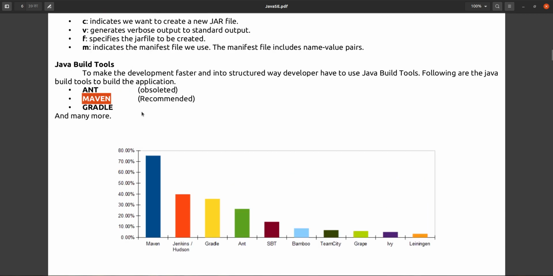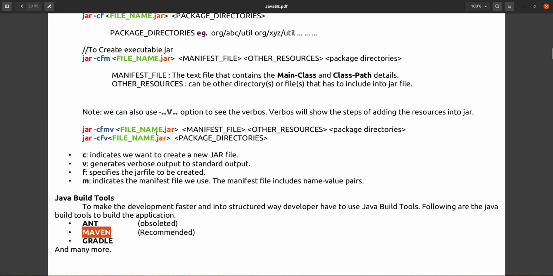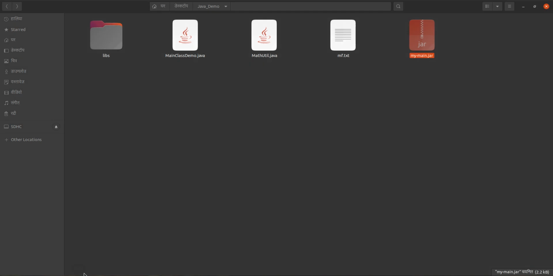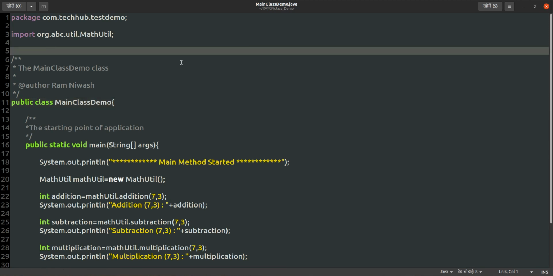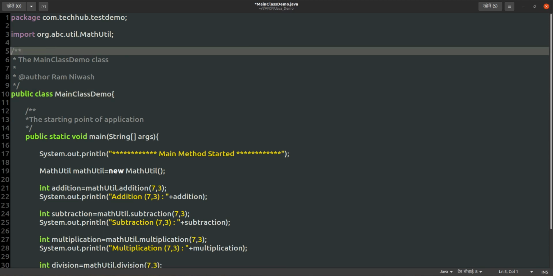And one more thing: suppose we are seeing this code here, and we are writing this code in Notepad only. This is not Notepad, this is the default editor that comes with your Linux operating system. In the Windows operating system, Notepad is the default text editor. These are text editors only.